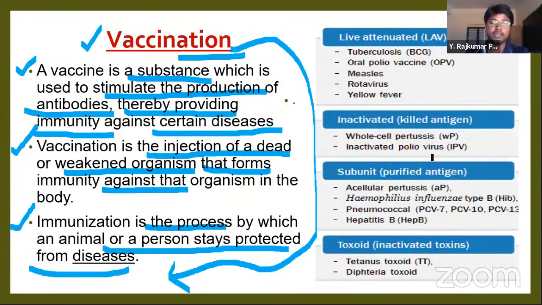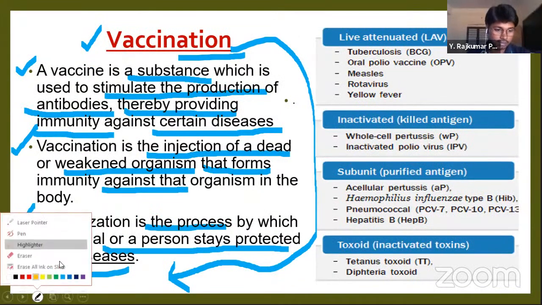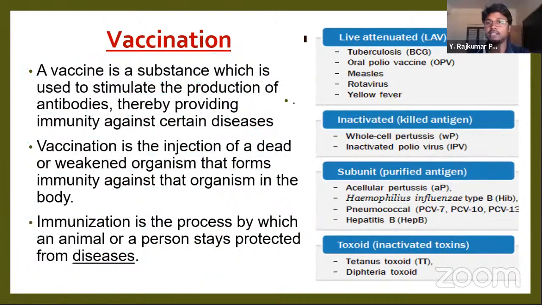Let's see the types of vaccines. Here on screen you can see the live attenuated vaccine. Examples of live attenuated vaccines are tuberculosis, that is BCG. Next, oral polio vaccine, measles, rotavirus, and yellow fever. For these diseases, to prevent them, we inject the live attenuated vaccine. That means the organism is live, but it is completely weakened.